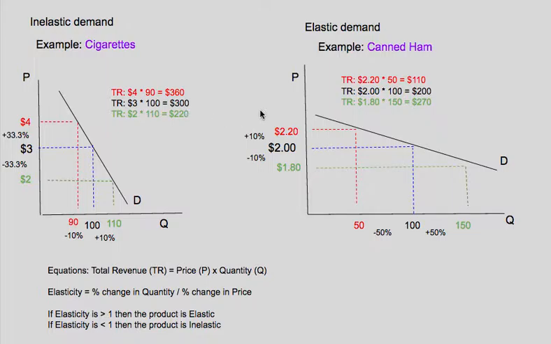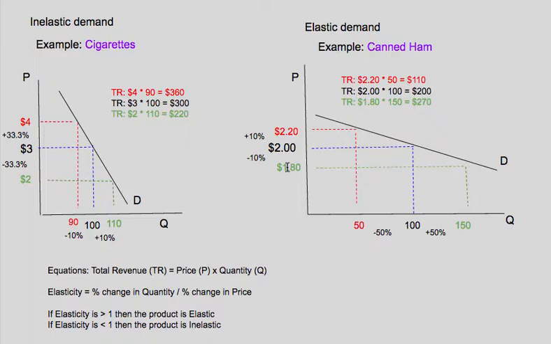Now for elastic demand, the situation is basically the opposite. That is, for any given price change, the quantity change is much larger. So in this case, if we raise the price of canned ham from $2 to $2.20, which is a 10% increase, we see here that we lose 50% of the sales. Quantity goes down by 50%. So the quantity change is much larger than the price change as a percentage, and therefore it is demand elastic.